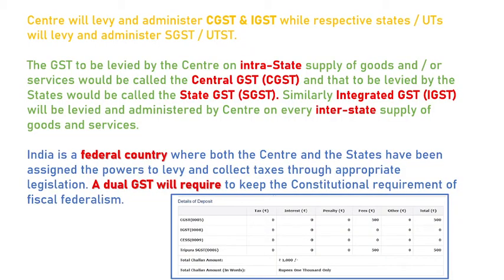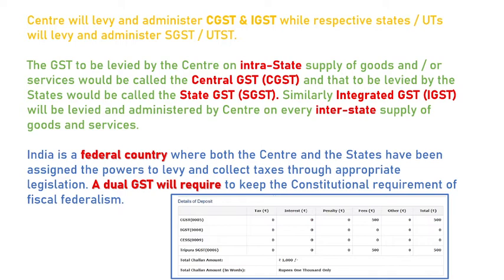If we see the GST rate, we can see that there are 3 types of GSTs. These are central GST, state GST, and integrated GST. Central GST is imposed by the central government for intra-state supply. Intra-state means within state supply of goods, and there is also state GST which is levied by the state government.